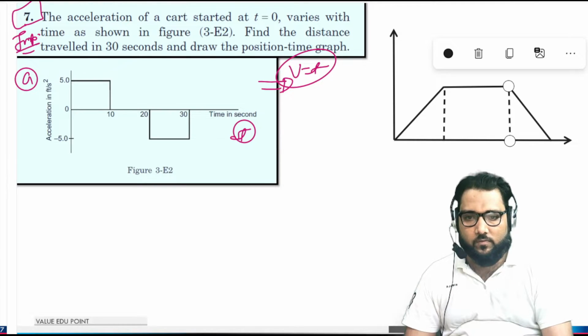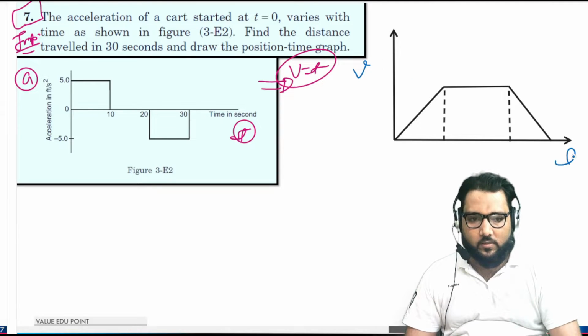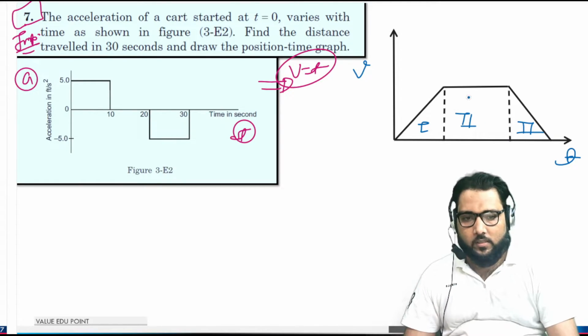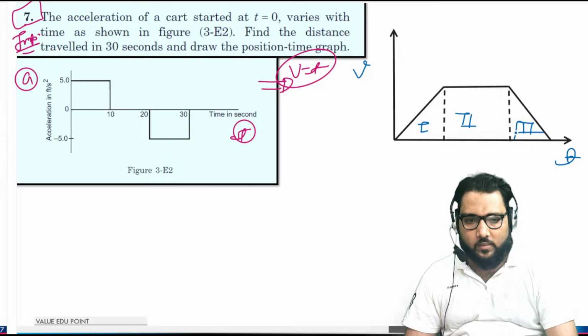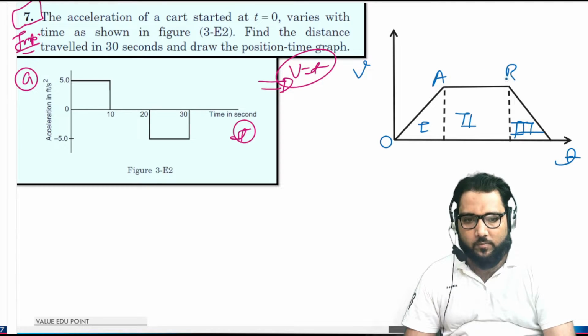So when you solve it in this method, it will be very easy for you. Otherwise, in the theoretical method it will take time and you will not understand. That is part 1, that is part 2, that is part 3. Is it okay guys? Now this is the point O, this is A, this is B, this is C. So here the velocity will be the maximum velocity achieved.